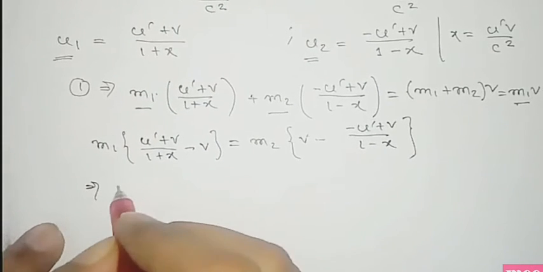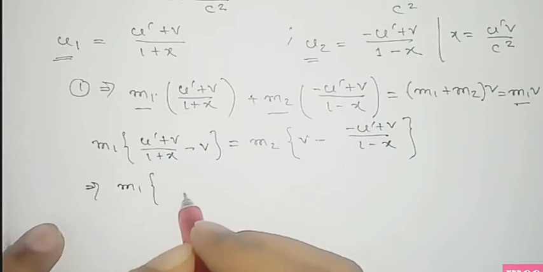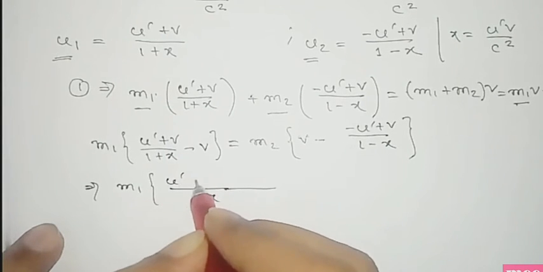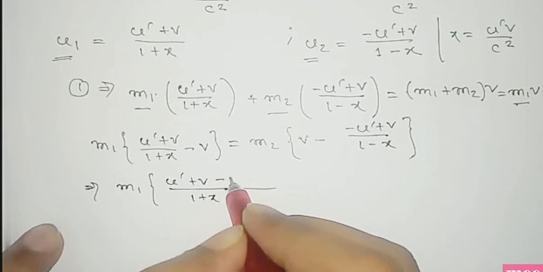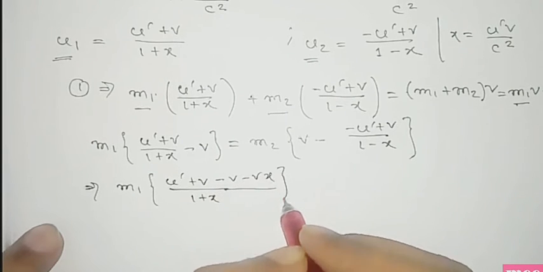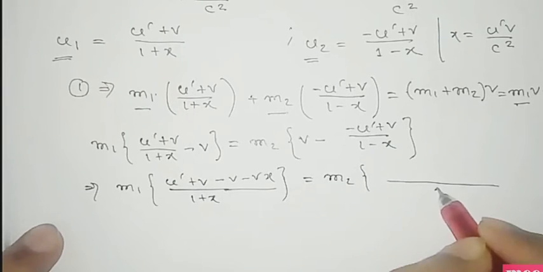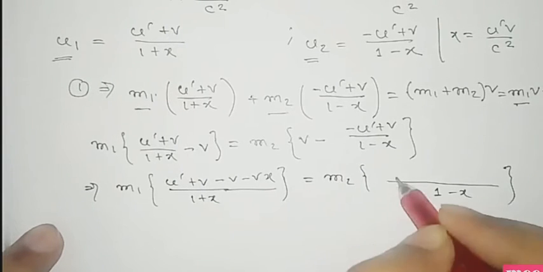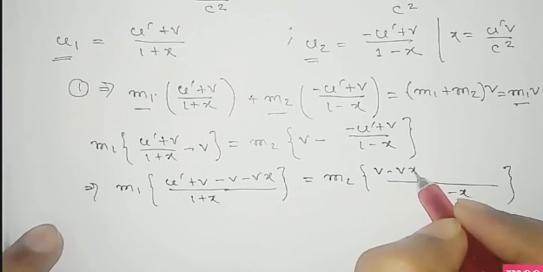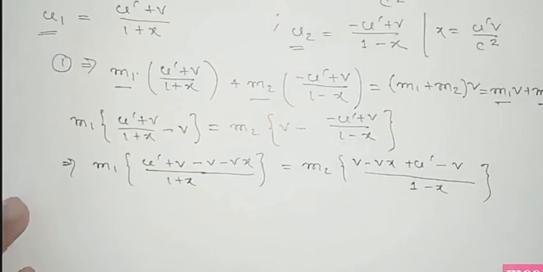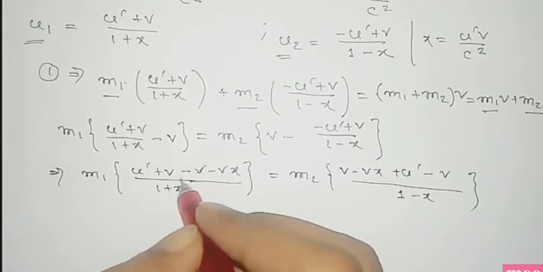Now we have to just simplify this. That is, m1 into v into 1 plus x minus u prime minus v, that is v minus vx minus u prime minus v, equals m2 into v into 1 minus x minus minus u prime plus v.